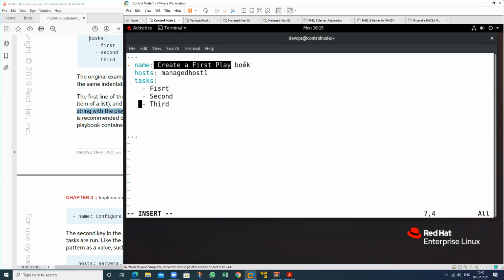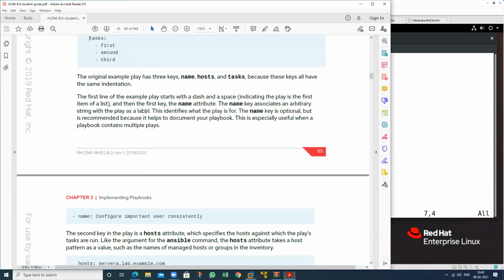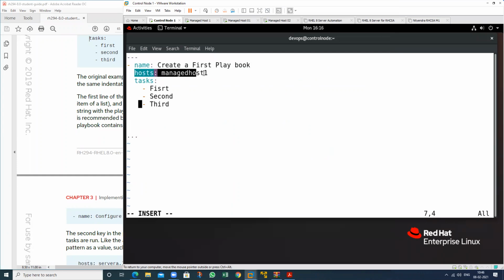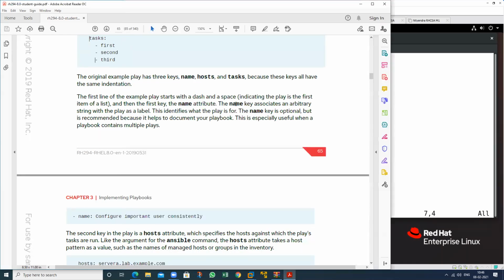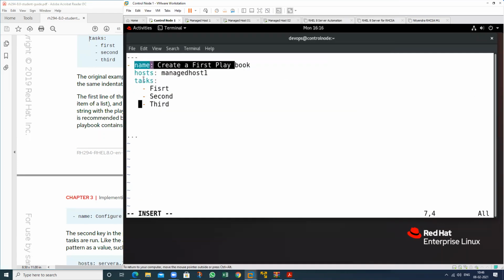So we can define just the label, just like a comment. You can call this a comment also, or just a label. The name key is optional. If you do not want to use this one, it is optional; you can start from the module instead. If you do not want to use this one, just remove it. If you want to define the label, you can use this. If you do not want to define the label, you can also start all the tasks with the modules.